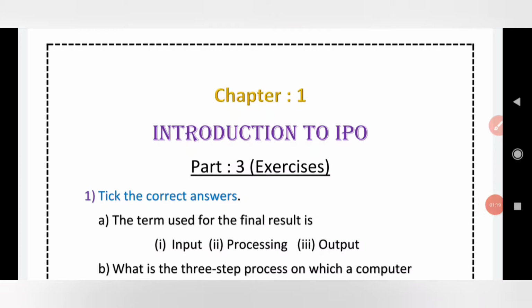In the limitations of a computer, we learned at least three points. The first is no feelings. It means a computer does not have any feelings because it is a non-living thing. Second, dependent on humans. A computer is a machine, so it cannot do anything on its own and always depends on human beings. And the third one is zero IQ. IQ stands for intelligence quotient. It means a computer has no intelligence of its own.